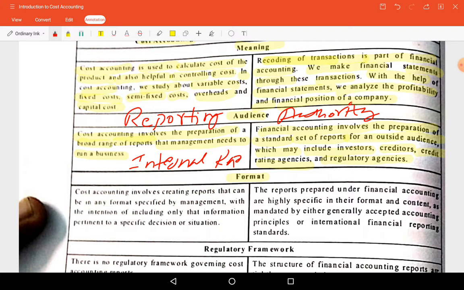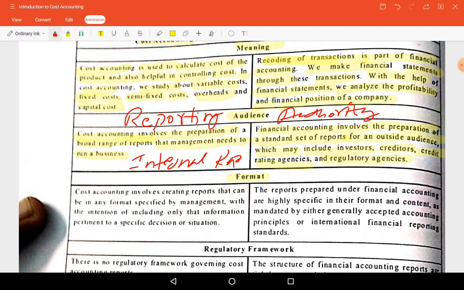We will prepare financial statements as per that itself. The Banking Regulation Act has specified a separate format for bank accounts. For insurance companies, the Insurance Regulatory and Development Authority has specified separate formats. According to those formats and standards only, reporting will be done.